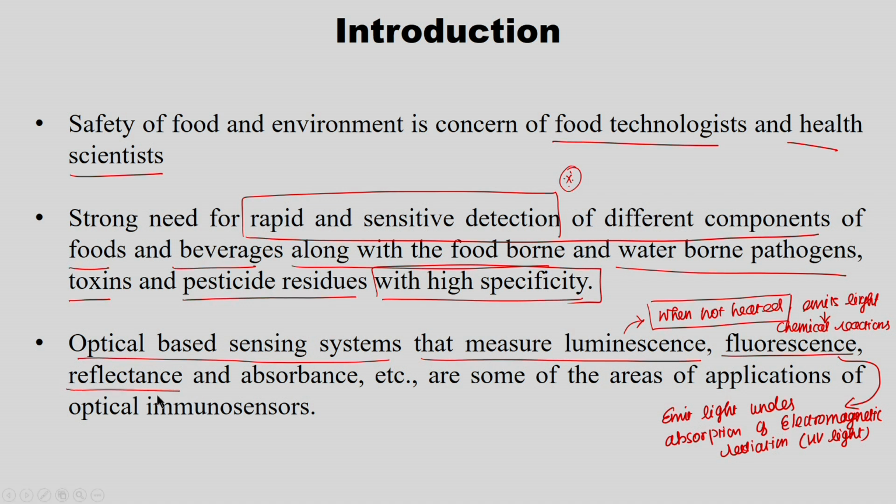And reflectance, you know, the light is reflected, and absorbance, it gets absorbed, etc. These are some areas of application of optical immunosensors. When immunological reactions happen, it emits light, that is measured, and after that it is converted into a digital signal. In that way it senses how much analyte concentration is there in the food particle. So, this is one example of biosensors.